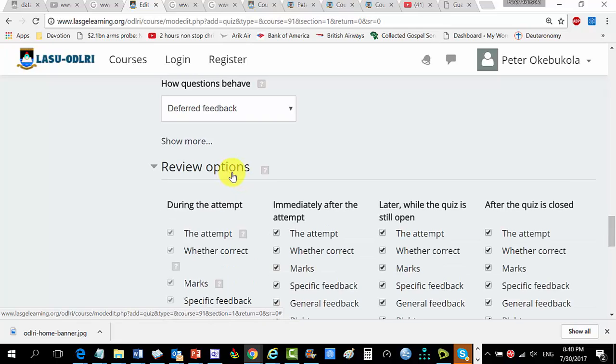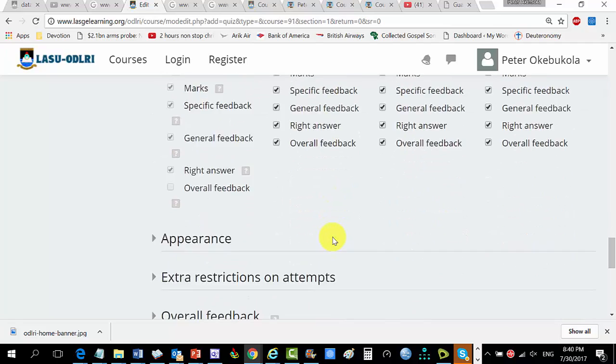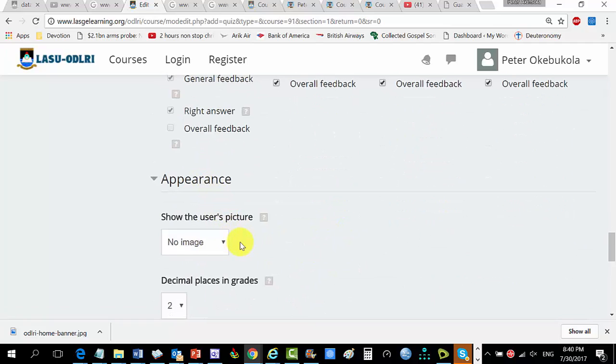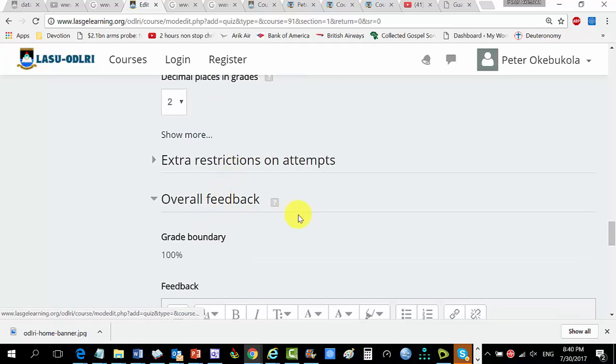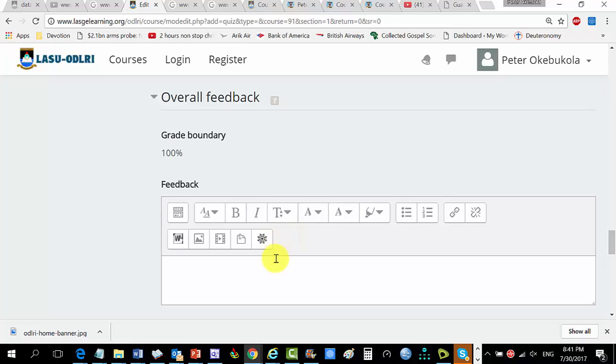Review options, immediately after the attempt. Yeah, we can keep all of these as the default. You can review after the appearance, no image, decimal places, restriction, overall feedback. Well, I'm going to come to this one in our next set of training.